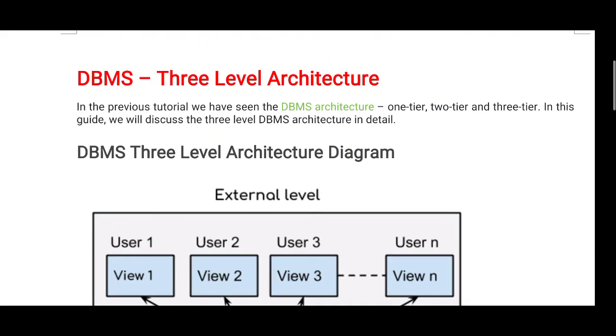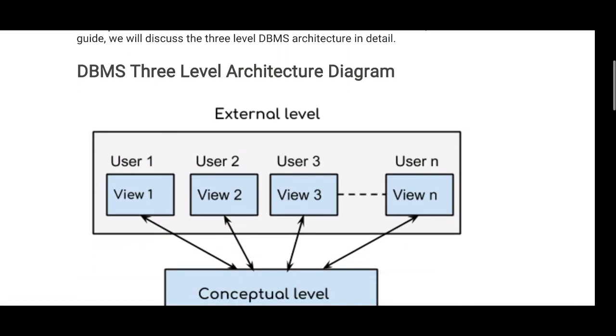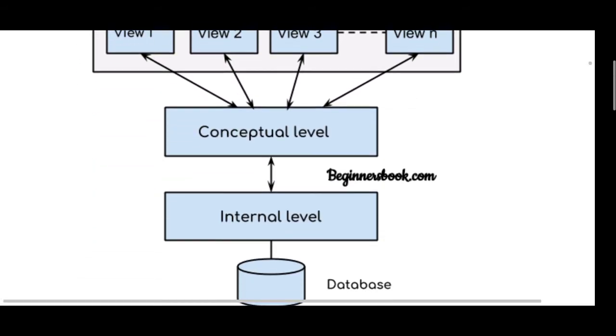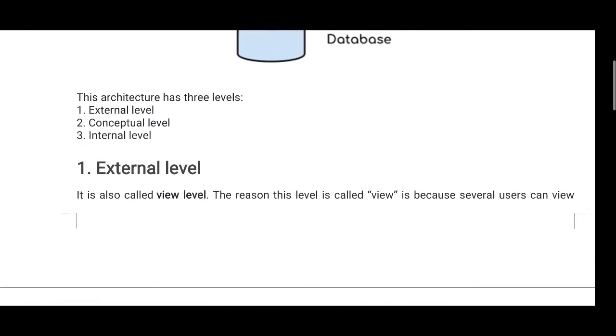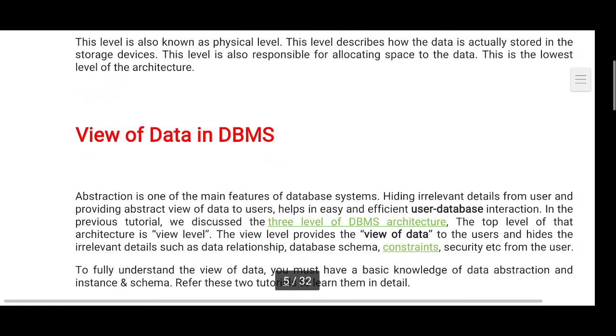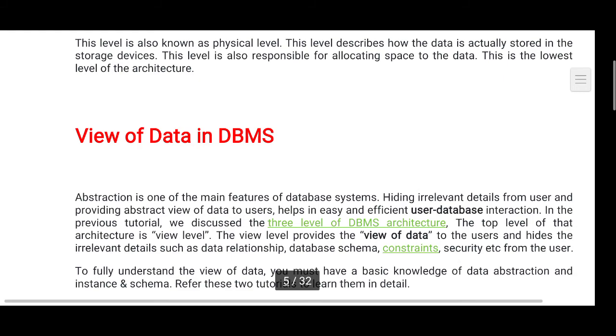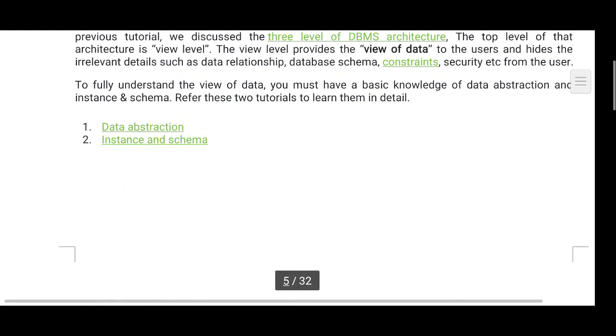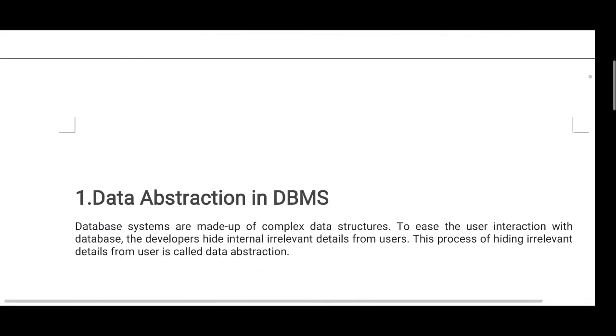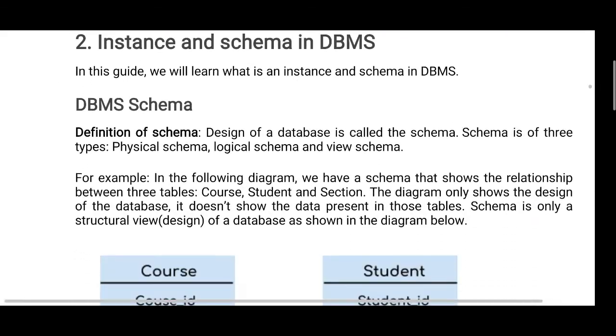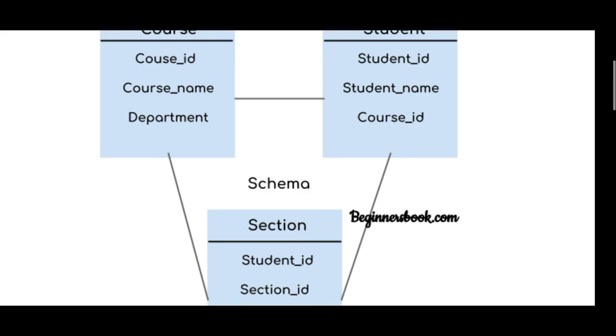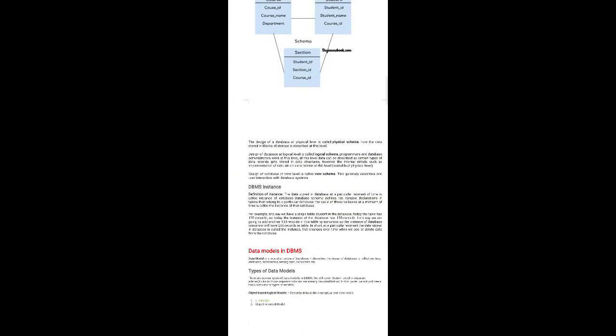And the next one is 3-level architecture. Here we have external level, conceptual level and internal level, which give a view of the data in the database. Here data abstraction, and instance and schemas. These topics are seen in this video. Thank you.